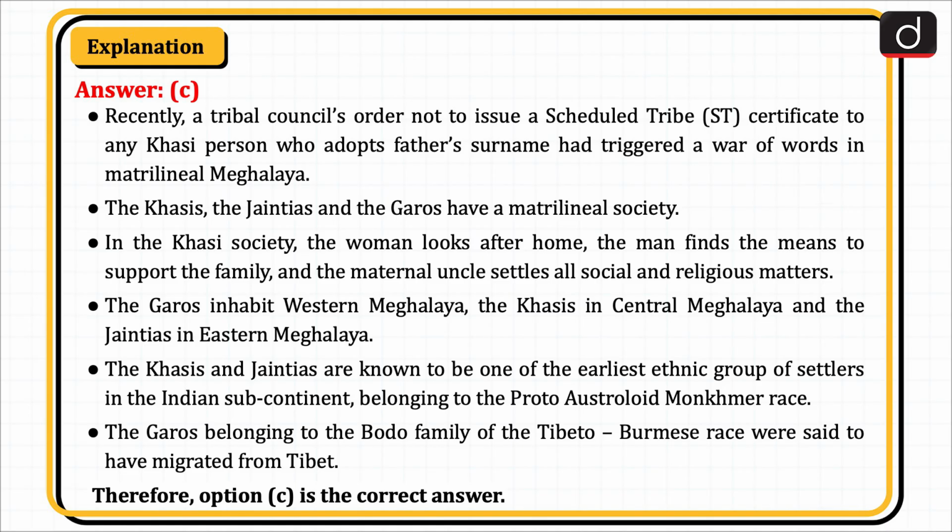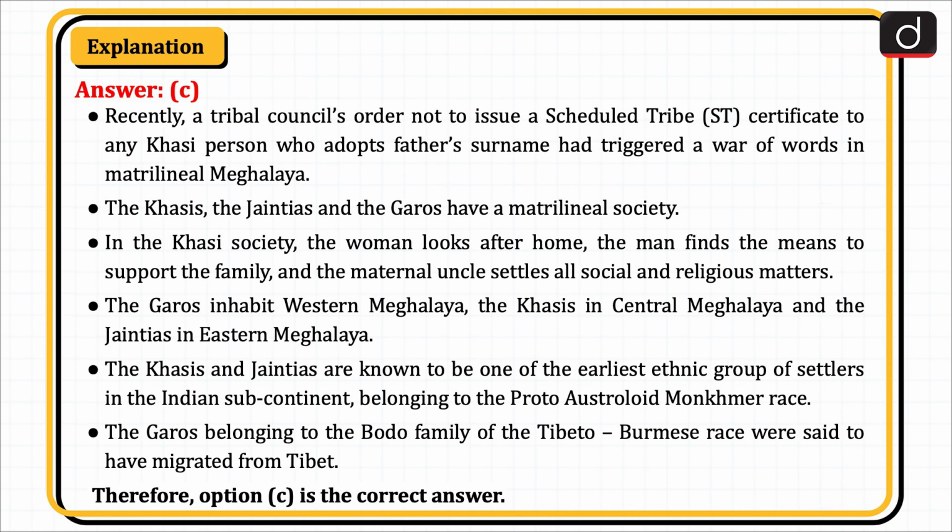Recently, a tribal council's order not to issue a scheduled tribe certificate to any Khasi person who adopts father's surname had triggered a war of words in matrilineal Meghalaya. The Khasis, the Jayantiyas and the Garos have a matrilineal society. In the Khasi society, the woman looks after home, the man finds the means to support the family, and the maternal uncle settles all social and religious matters.